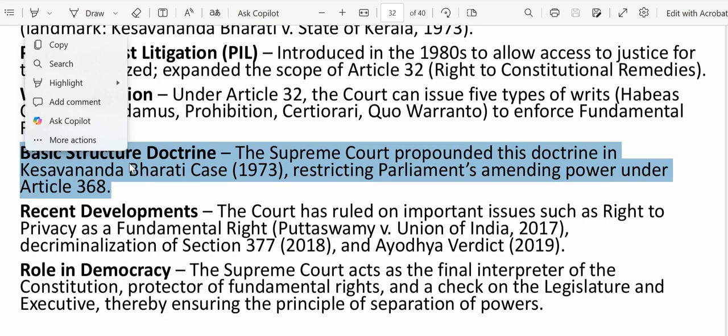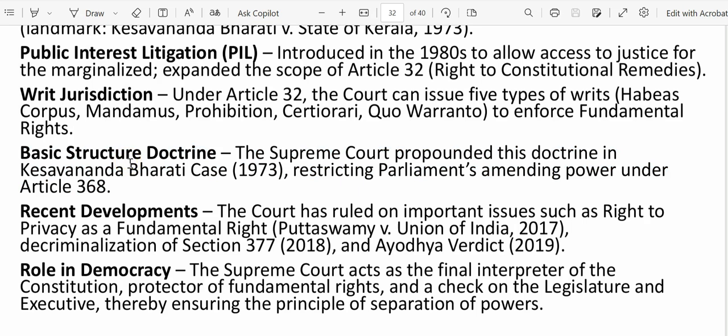Amendment means they are making some change in the Constitution. So what the Supreme Court tells in this basic structure doctrine, like in the Kesavananda Bharati case 1973, is that Parliament can amend the Constitution, no problem, but it can't change the basic structure. Now, the question is, what is basic structure? That is not mentioned anywhere.